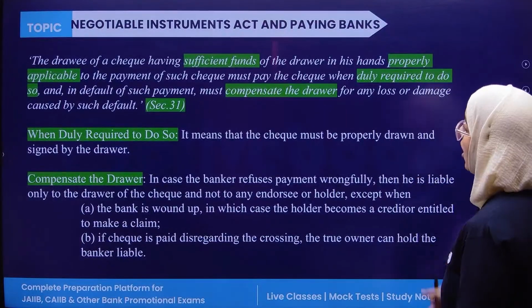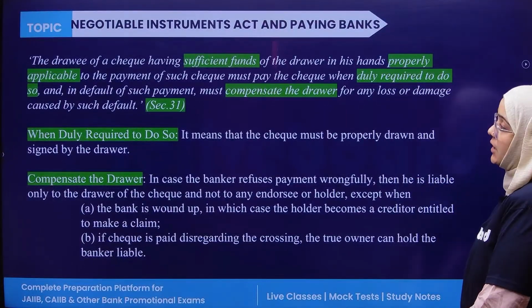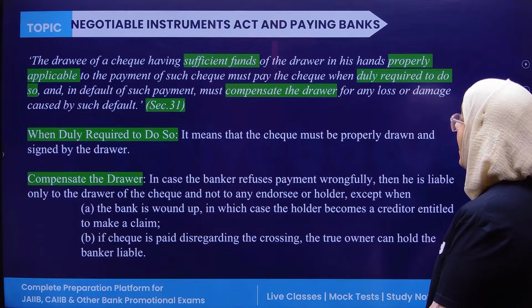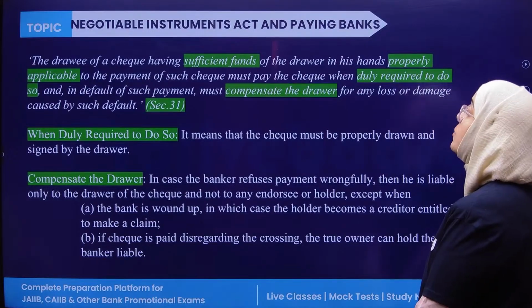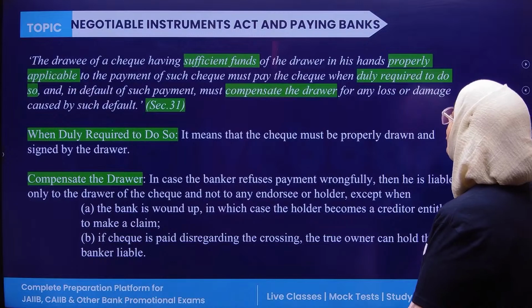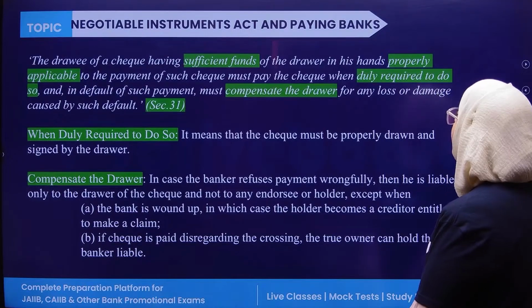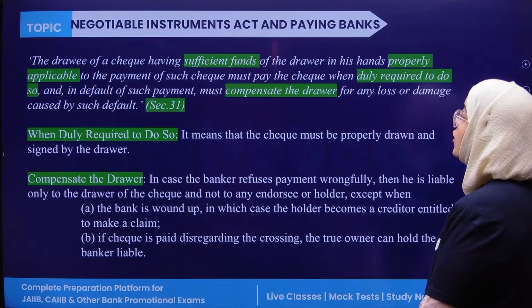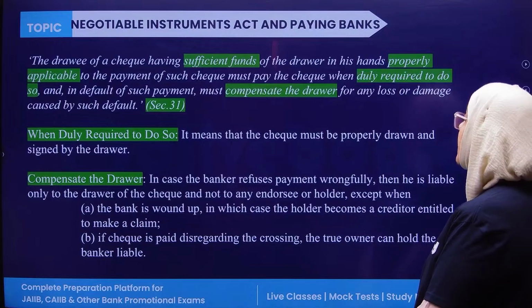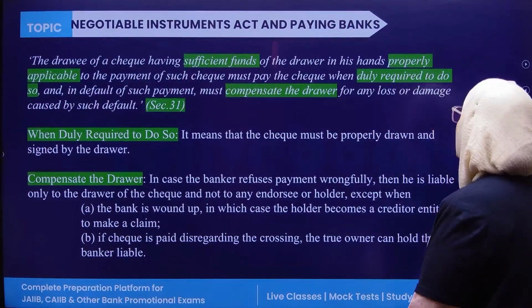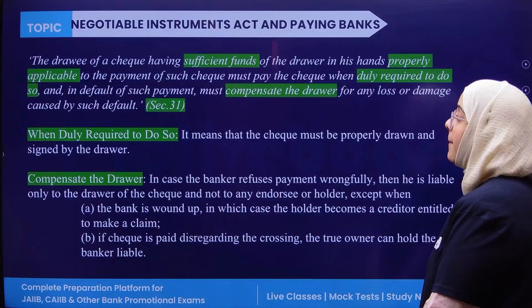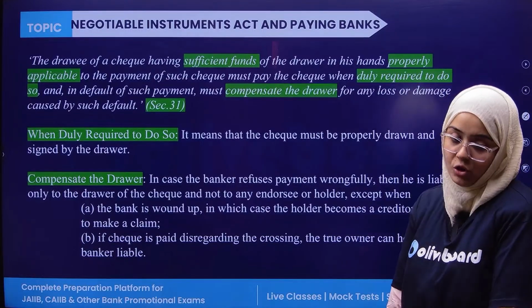Let's start. So first of all, the drawee of the check, having sufficient funds of the drawer in his hand properly applicable to the payment of such check, must pay the check duly required to do so, and in default of such payment must compensate the drawer for any loss or damage caused by such default. This is section 13.